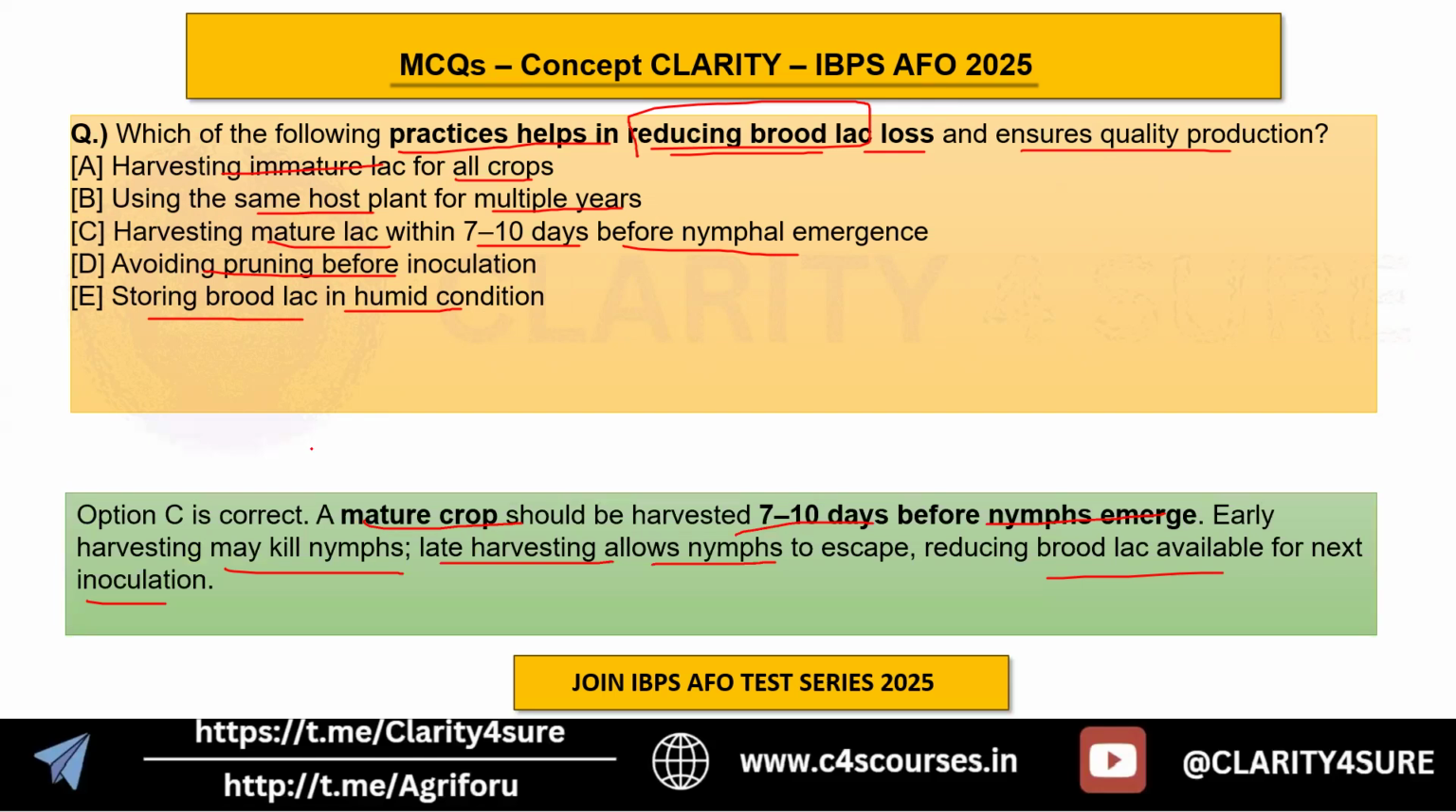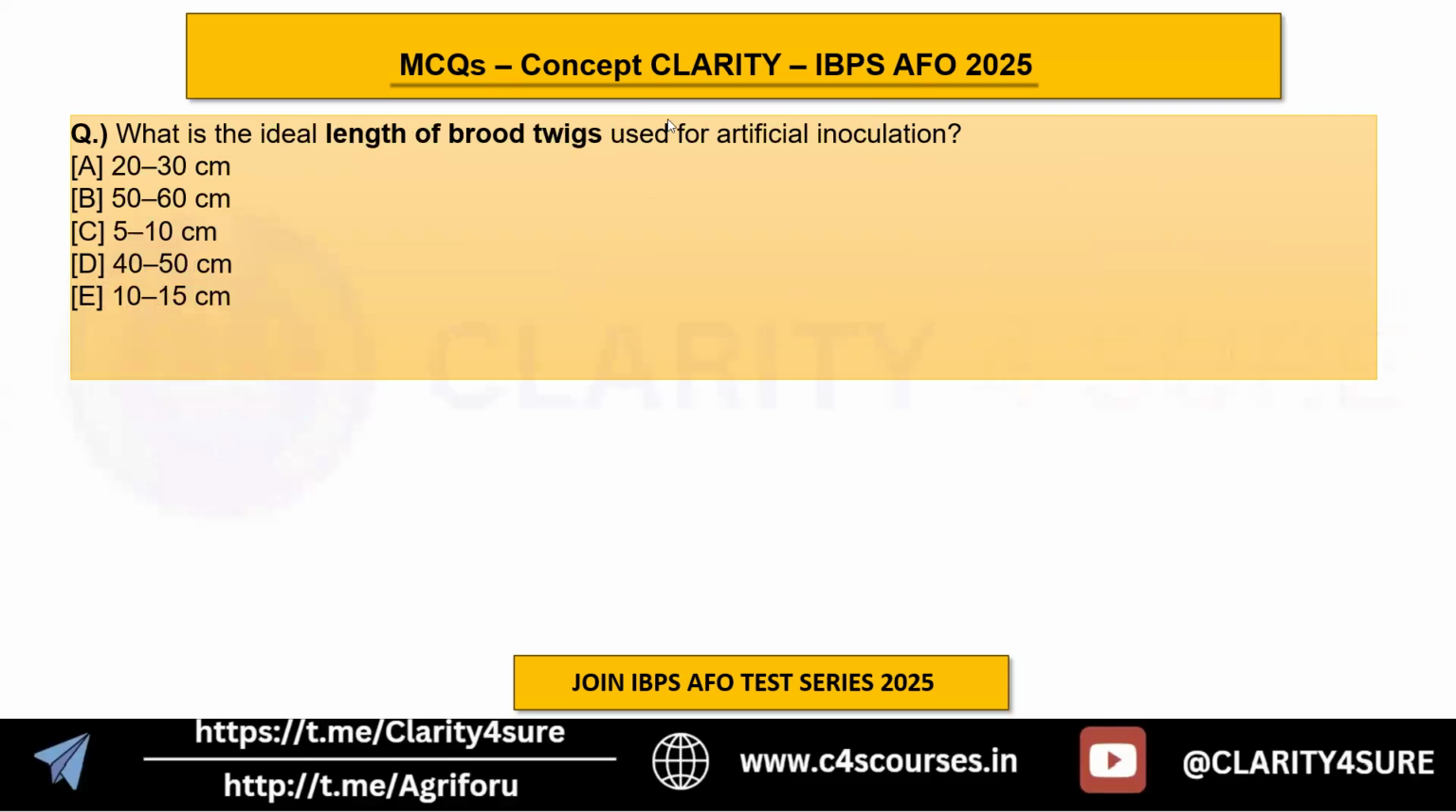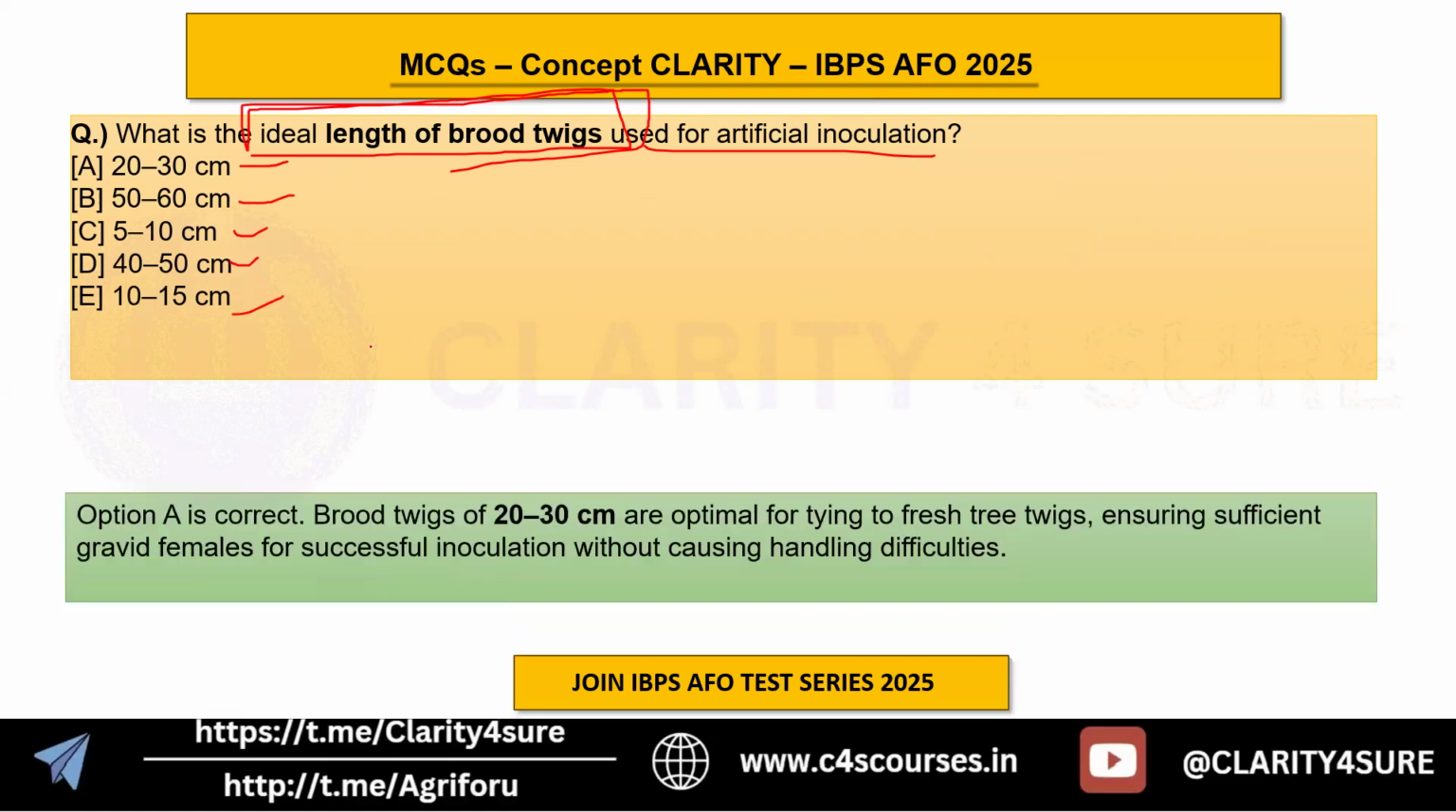Okay. Moving on to the next question, what is the ideal length of the brood twigs? One of the important questions, and I have a feeling that it can come in the examination if there is any question from lac culture. Okay, so what is the ideal length of the brood twigs used for artificial inoculation? 20 to 30, 50 to 60, 5 to 10, 40 to 50, or 10 to 15. Okay, so the answer is 20 to 30 here, option A.